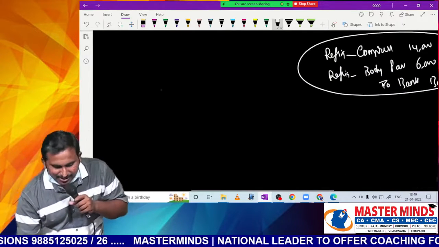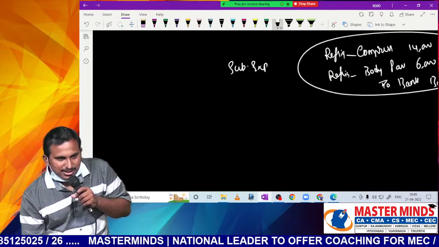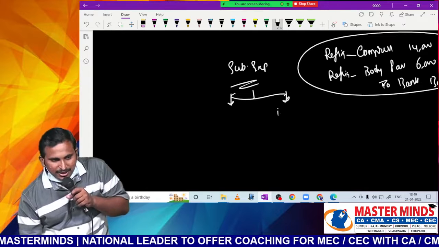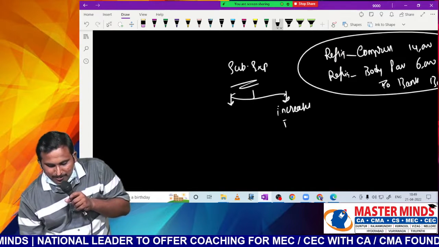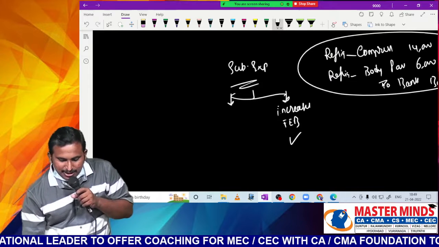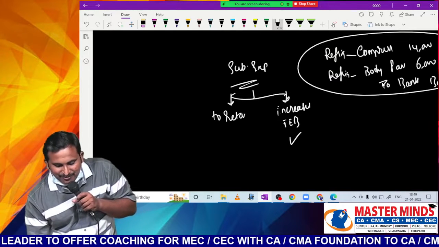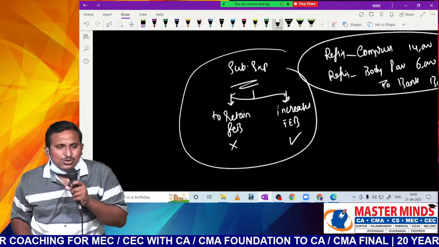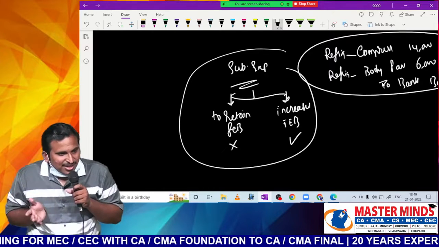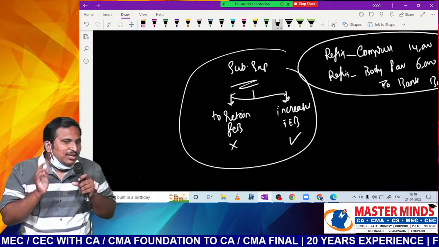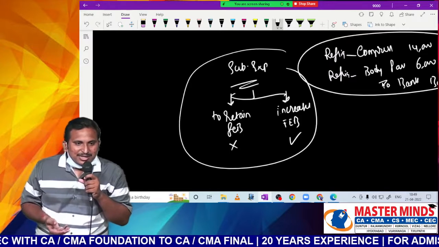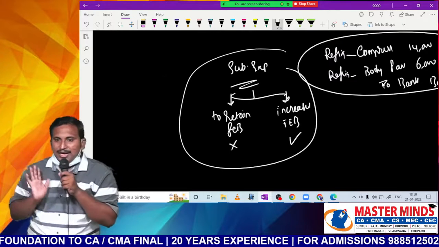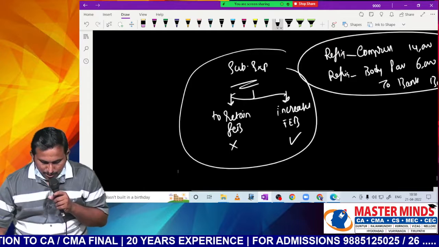I can say one simple aspect, subsequent expenditure. What is that, sir? If it increases the FEB, future economic benefits, we have to add it, sir. If it is just to retain the benefits, we have to ignore it. So this is subsequent expenditure. Maybe in your lower levels you will learn like this: if it increases efficiency, we will add; if it doesn't increase efficiency, we will not add. Day-to-day repairs, etc., we will not add. But major part replacement, which will increase the efficiency, has to be added to the cost. So these are some important aspects.